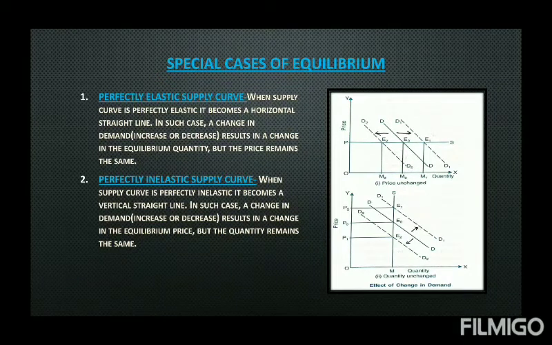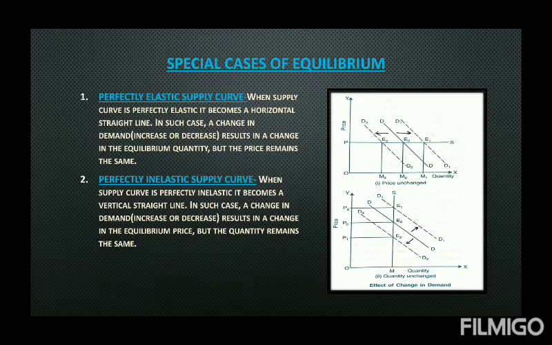On the other hand, in the case of a perfectly inelastic supply curve, when the supply curve is a vertical straight line, what we see is, due to an increase in demand from D to D1, the new equilibrium reaches E1, where the price is high, but quantity remains the same. On the other hand, if the demand falls from D to D2, we see that the new equilibrium E2 shows a lower price.